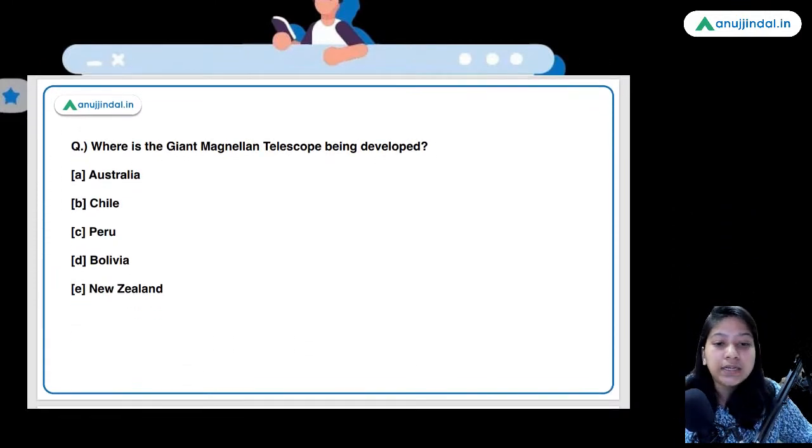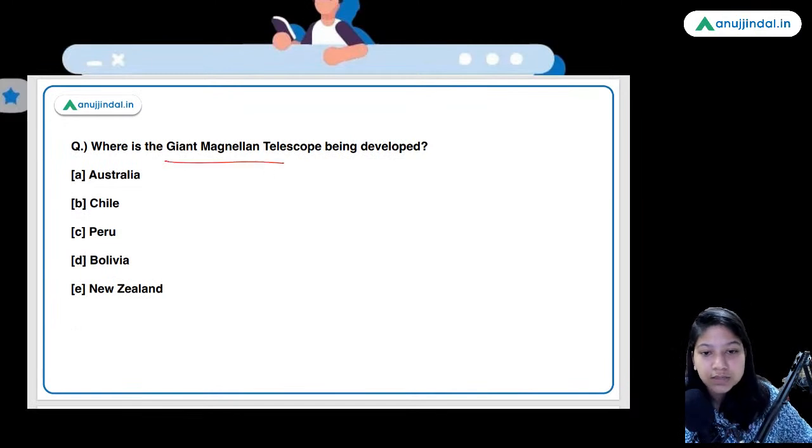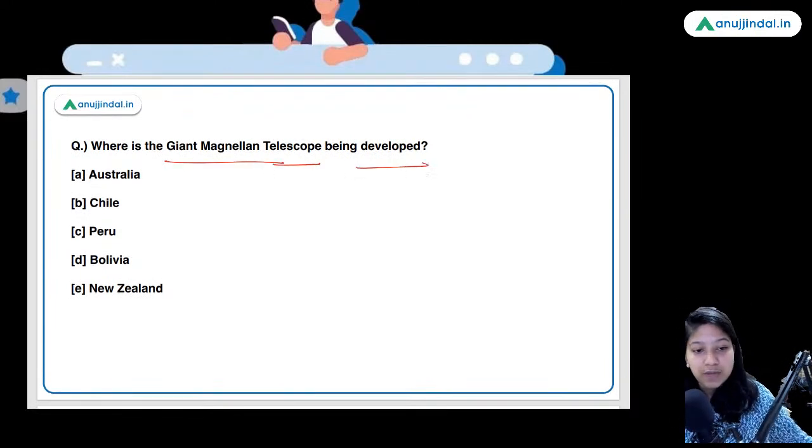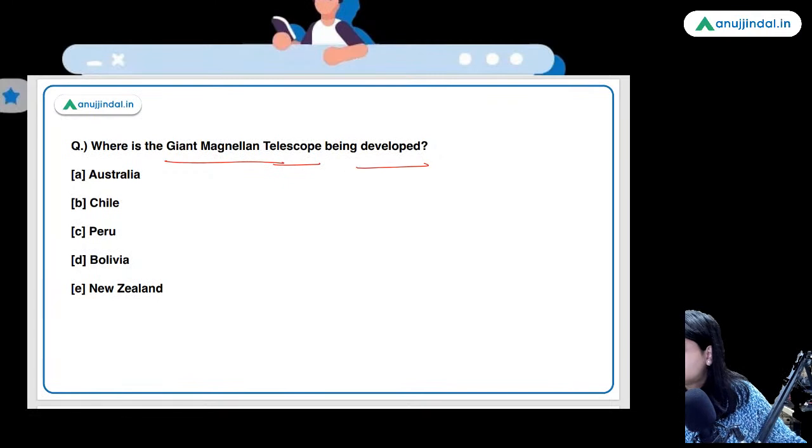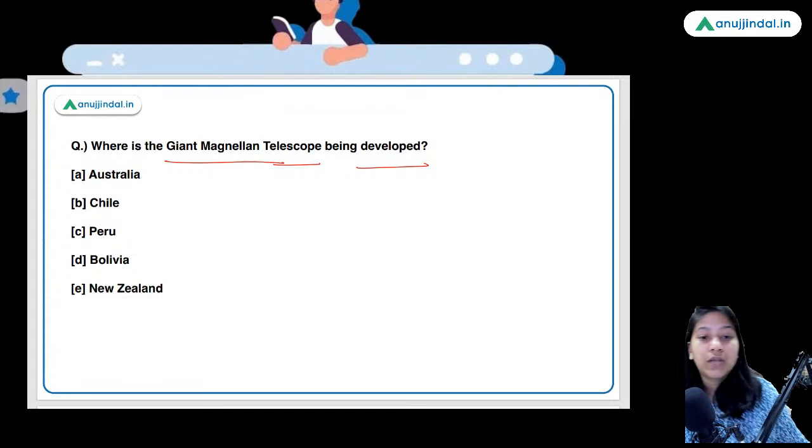Where is the Giant Magellan Telescope being developed? So, guys, it is the driest place on earth. Which place is it?